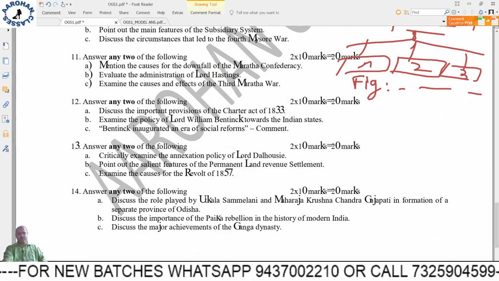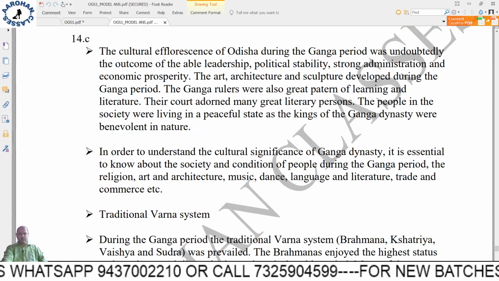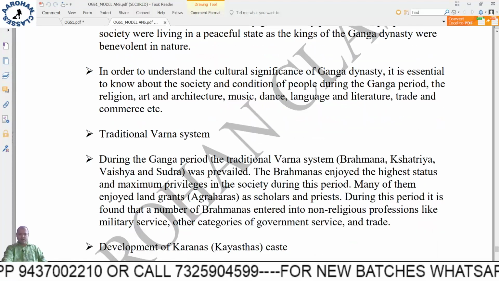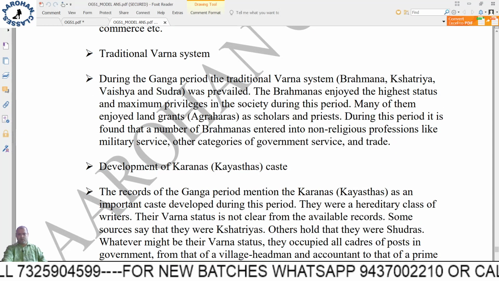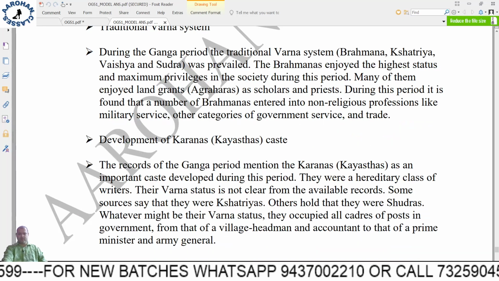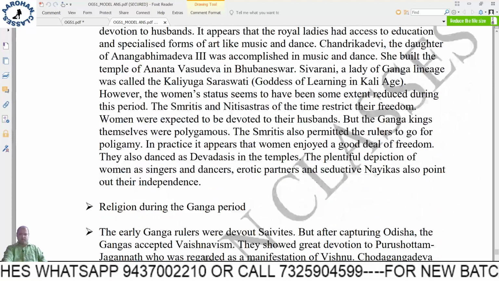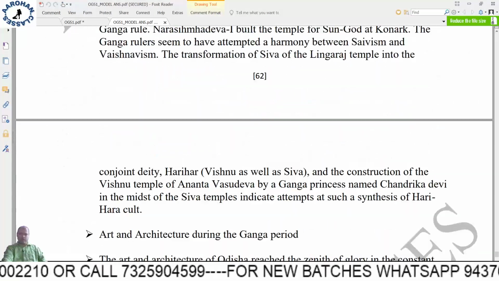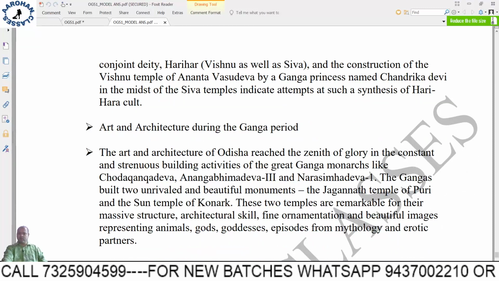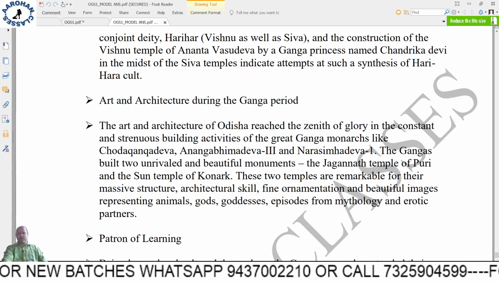Discuss the major achievements of the Ganga dynasty. It is one of the major dynasties. The headings are: the traditional Varna system, development of the Karanas or the Kayasthas, position of women during the Ganga period, religion during the Ganga period, secular nature of the Ganga rulers, and art and architecture, which is most important during the Ganga period, because you can say that it was the golden period.